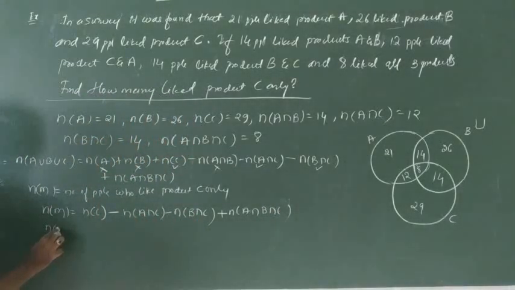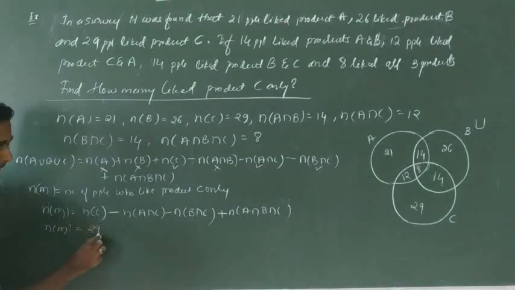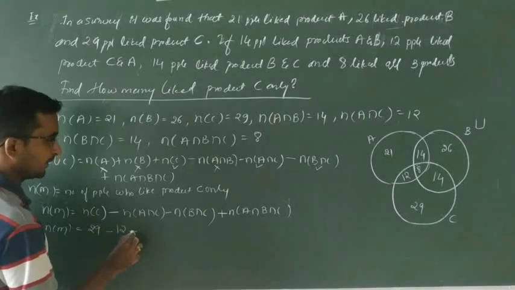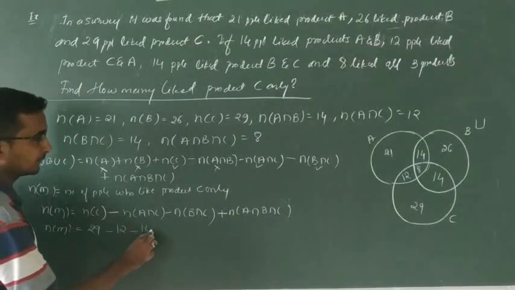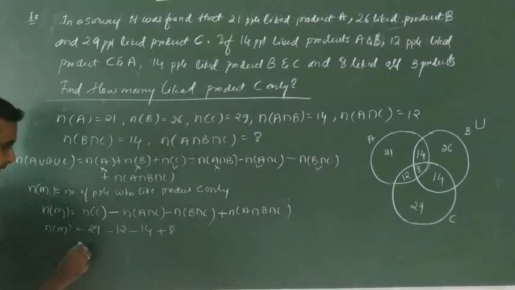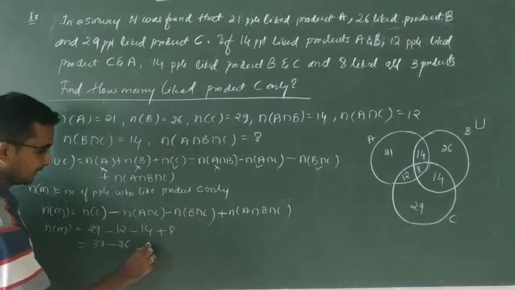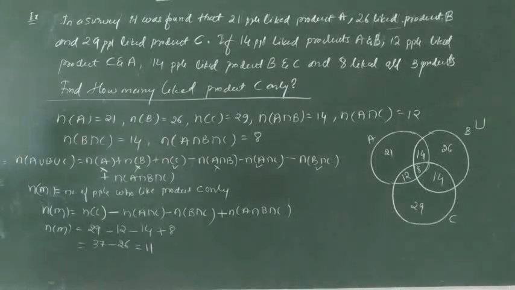Then write out the contents. N of C is 29, A intersection C is 12, minus B intersection C is 14, plus 8. Okay. 29 plus 8 is 37, minus 26. That is how many people like the product C only. That is done.